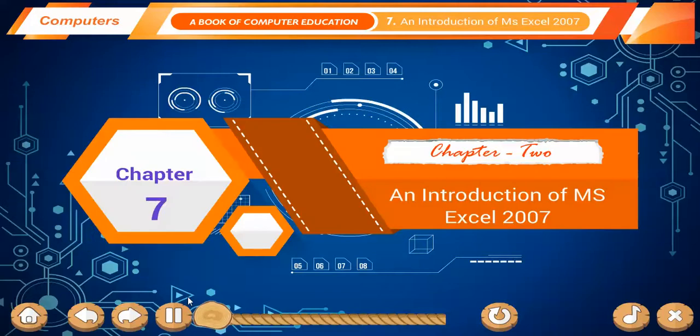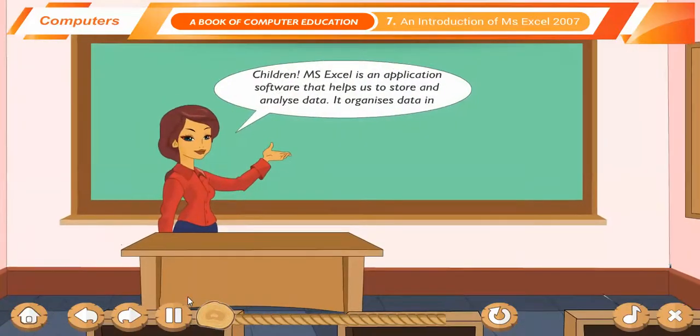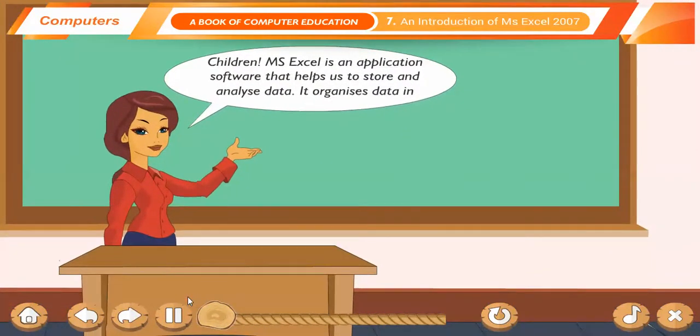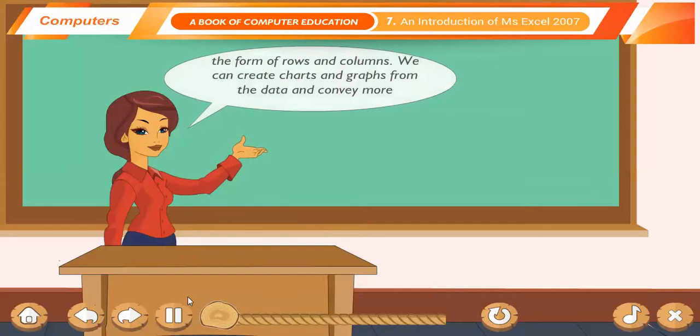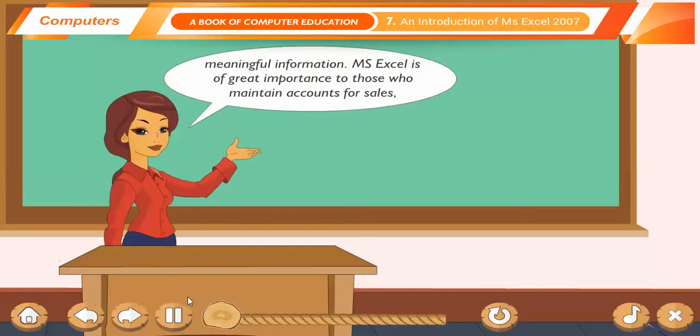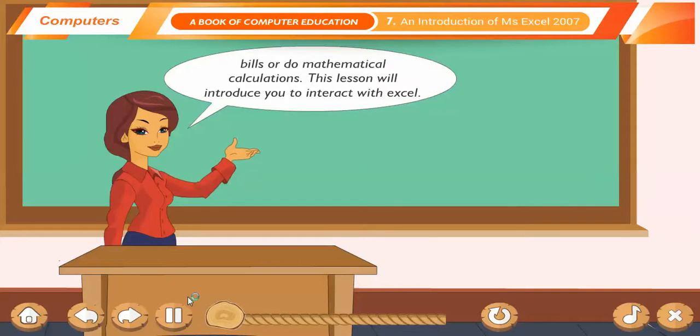Chapter 7. An Introduction of MS Excel 2007. Children, MS Excel is an application software that helps us to store and analyze data. It organizes data in the form of rows and columns. We can create charts and graphs from the data and convey more meaningful information. MS Excel is of great importance to those who maintain accounts for sales, bills, or do mathematical calculations.